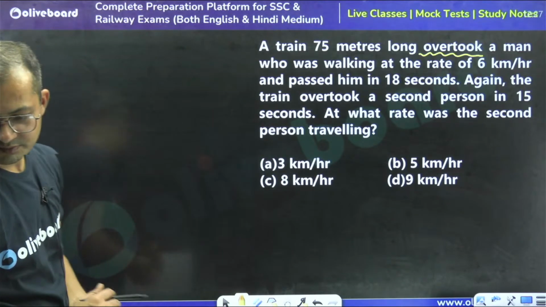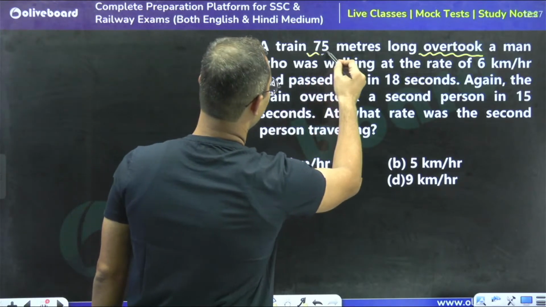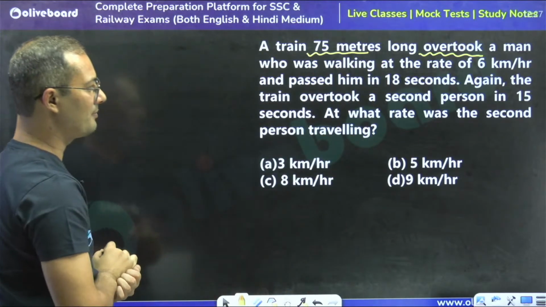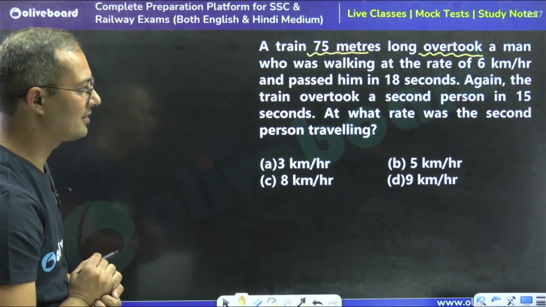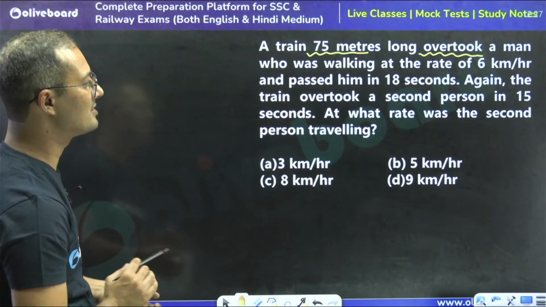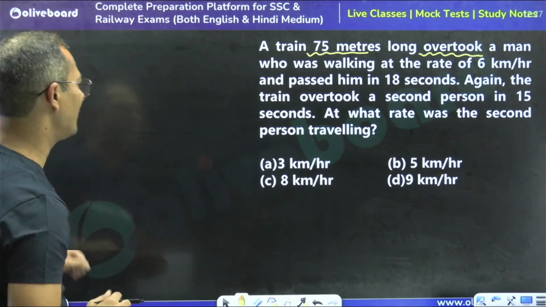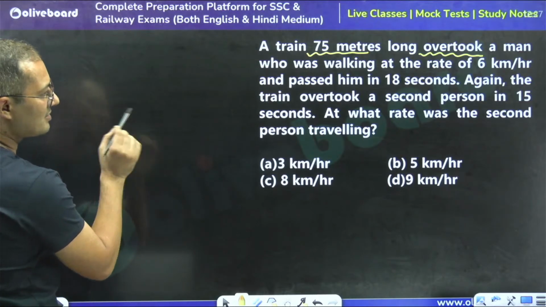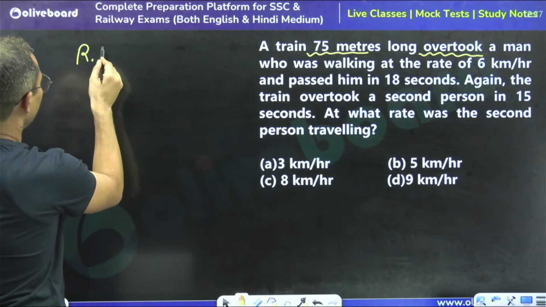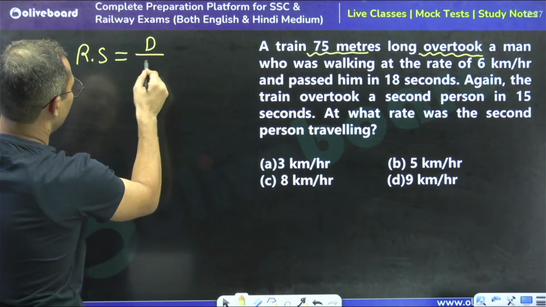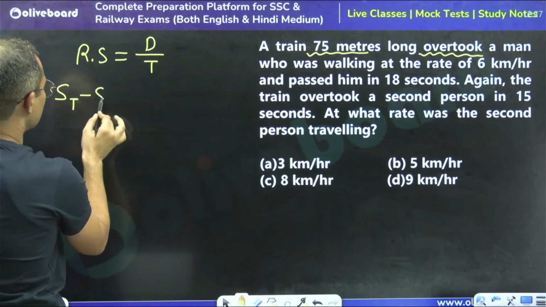See, so we can say that the distance is going to be 75. A man who was walking at 6 km per hour passed him in 18 seconds, right? So again the train overtook a man. So we can say that the relative speed is going to be distance divided by time, right? So the speed of train minus speed of man.